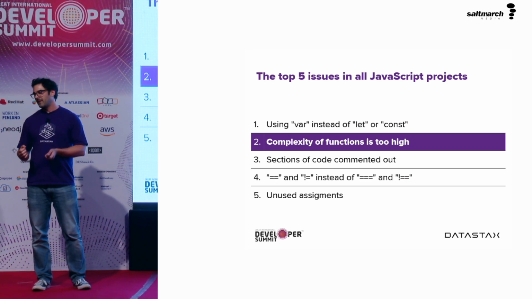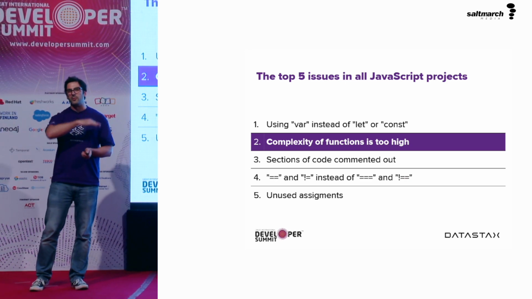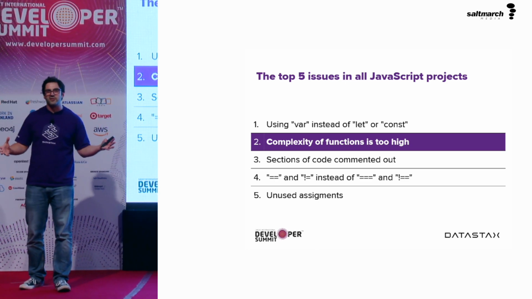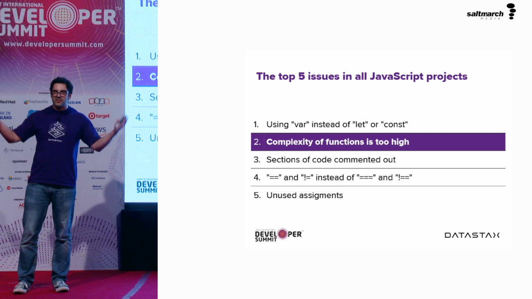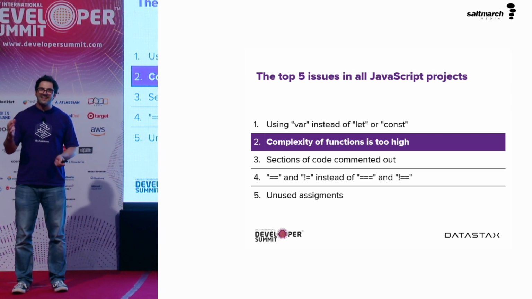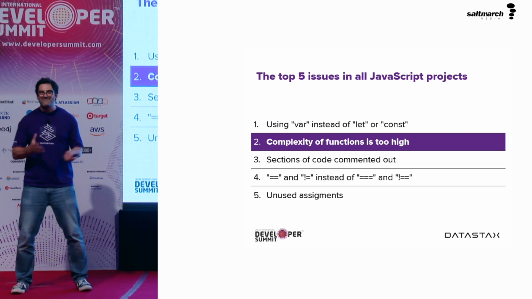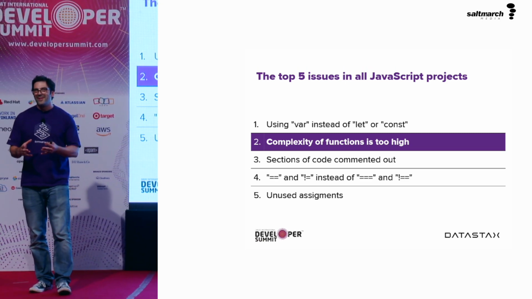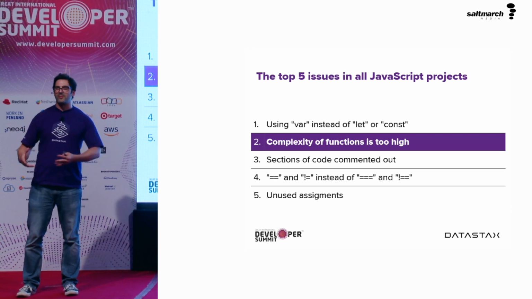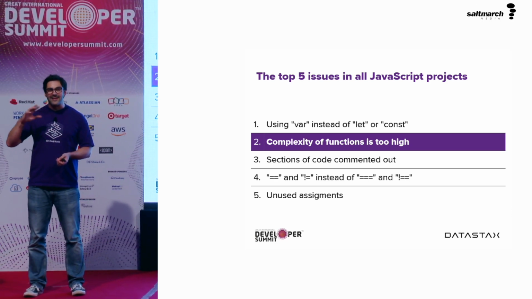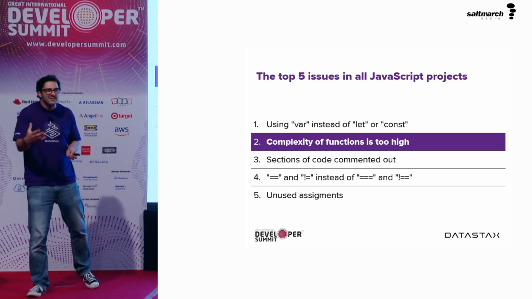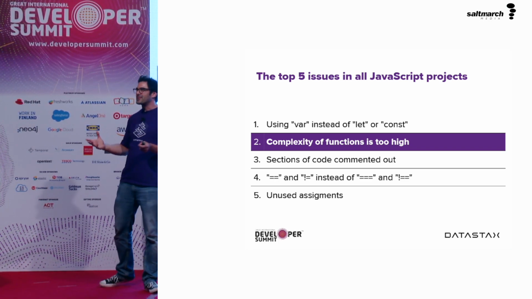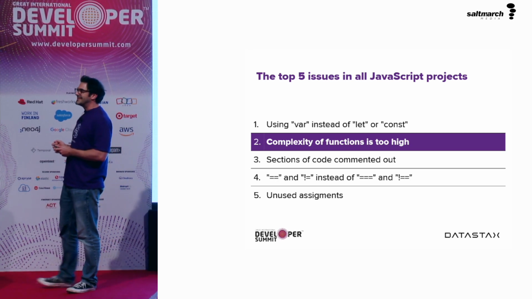It's not going to make things too much more difficult in the future, and it's very easy to delete commented out code. But it turned out that number 2, our second most common issue, was that the cognitive complexity of functions in our JavaScript projects is just too high. And that is a problem, because as I said, managing complexity is our job. Therefore, if the second most common issue in JavaScript projects is that functions are too complex, then as an industry, perhaps we're not quite doing our job as well as we could do.